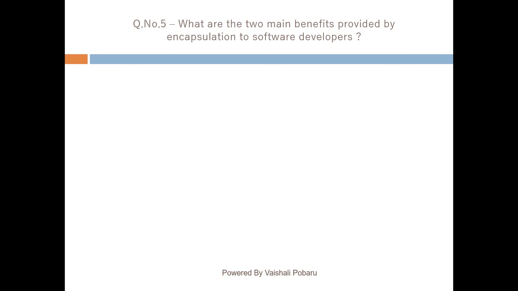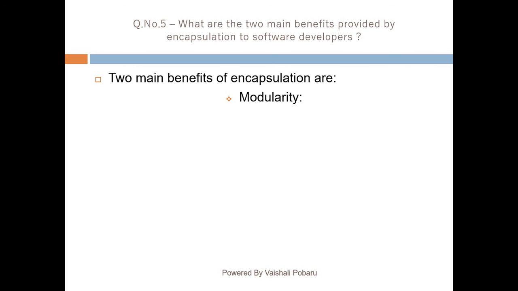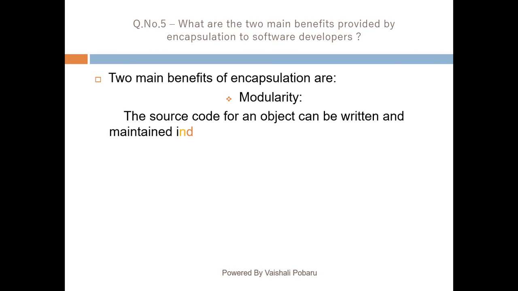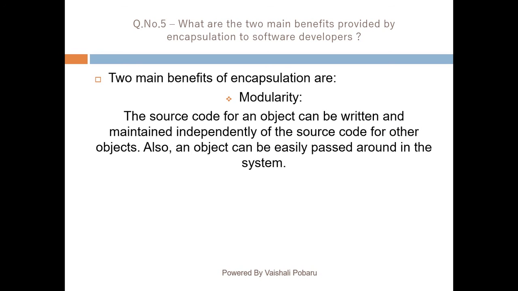Question number 5. What are the two main benefits provided by encapsulation to software developers? Two main benefits of encapsulation are: first one is modularity. The source code for an object can be written and maintained independently of the source code for other objects. Also, an object can be easily passed around in the system.